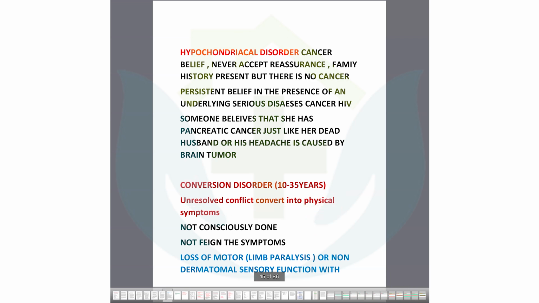So this is conversion disorder, very easy, and this scenario will be a bigger one. You might see there is loss, there is no jerk present, and the patient has sensory loss also. A lot of findings, but at last the answer will be conversion disorder.